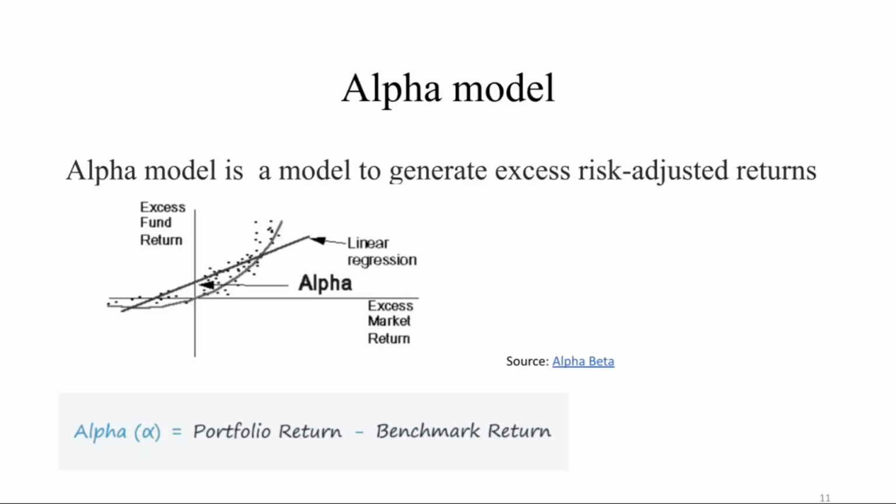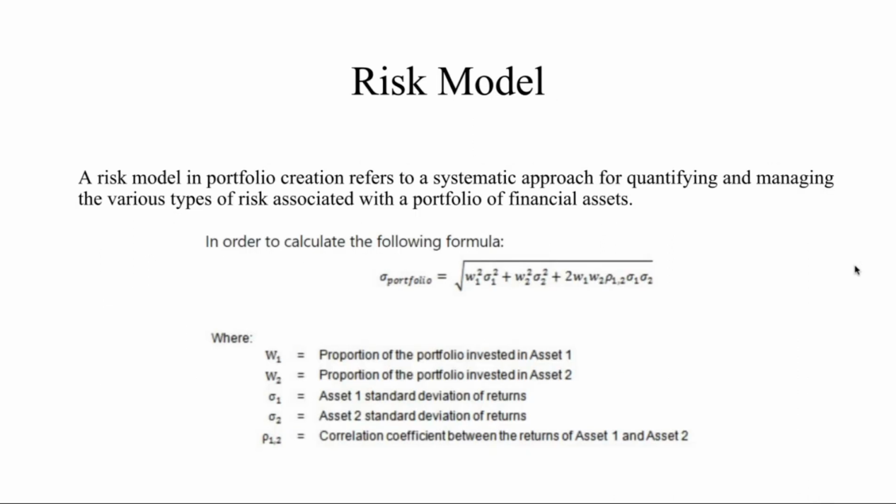The alpha model is used to generate the excess risk adjusted returns, which is the portfolio return minus the benchmark returns. The risk model is used to evaluate the risk of the financial asset, which is calculated by the formula given in the slide.